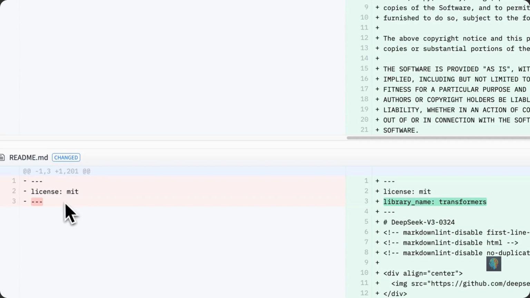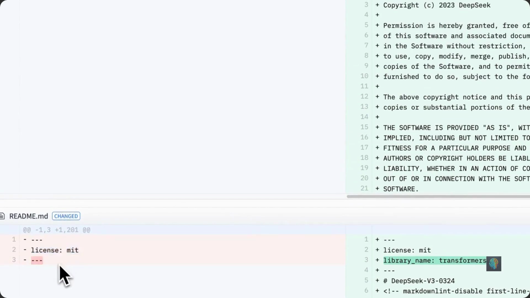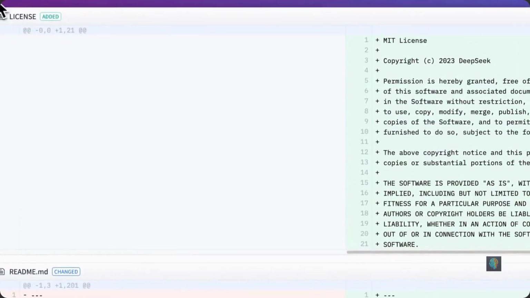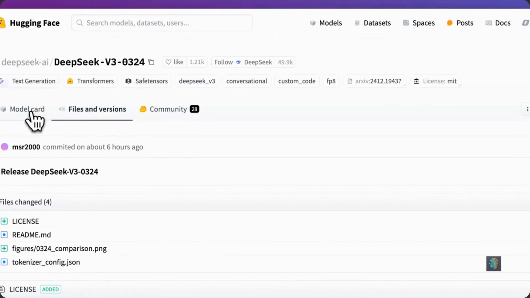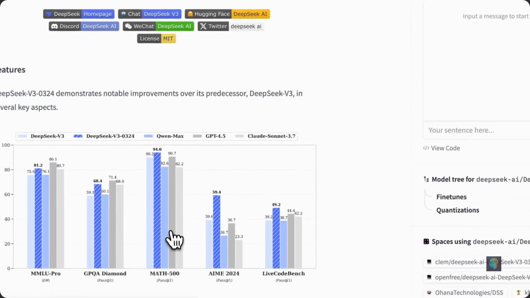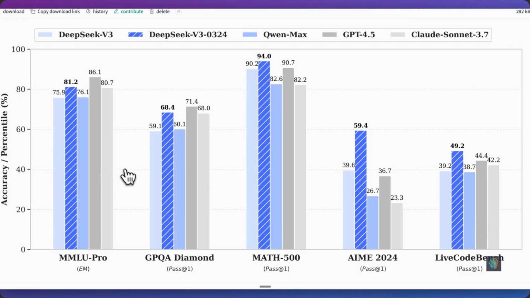When this originally dropped, all that they had were the model weights, and the license was an MIT license. Ever since then, they added some details to the README file, and it is incredibly impressive. As we can see, across a number of these benchmarks, this model performs very well in particular tasks such as math as well as coding, even outperforming GPT 4.5 as well as Claude 3.7 Sonnet.